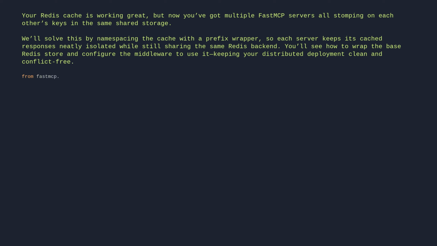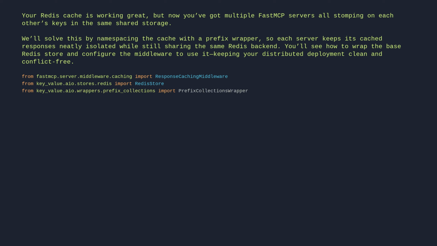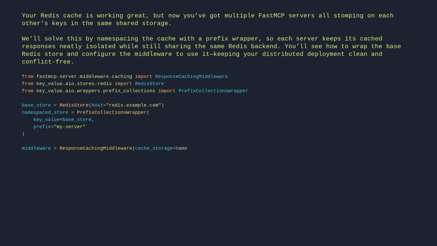From fastmcp.server.middleware.caching import ResponseCachingMiddleware. From key_value.aio.stores.redis import RedisStore. From key_value.aio.wrappers.prefix_collections import PrefixCollectionsWrapper. base_store = RedisStore(host="redis.example.com"). namespaced_store = PrefixCollectionsWrapper(key_value=base_store, prefix="my-server"). middleware = ResponseCachingMiddleware(cache_storage=namespaced_store).